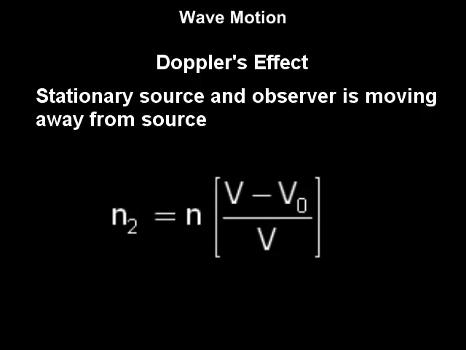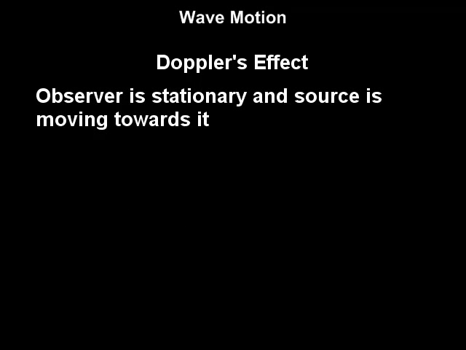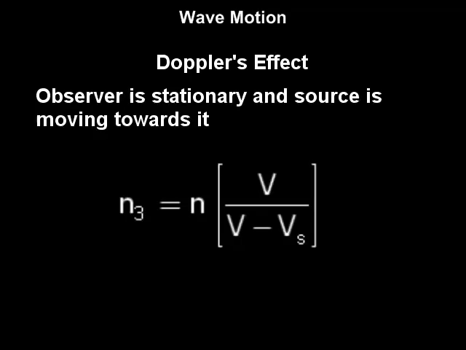When the observer is stationary and the source is moving towards it with velocity Vs, the apparent frequency n3 heard by the observer is given by n3 = n (V/(V - Vs)).